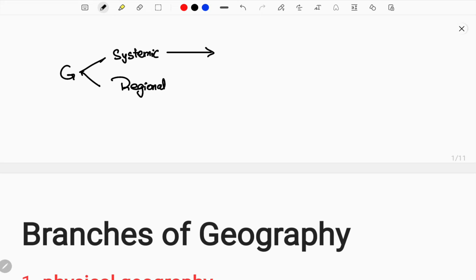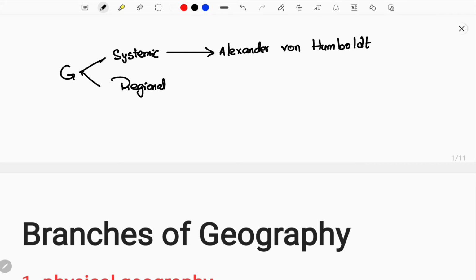The study of systematic geography is also considered the same as general geography. The first approach of so-called systematic geography was created by Alexander von Humboldt. Remember the name, because he is historically the most important geographer. He created many branches in geography and studied geography in detail.